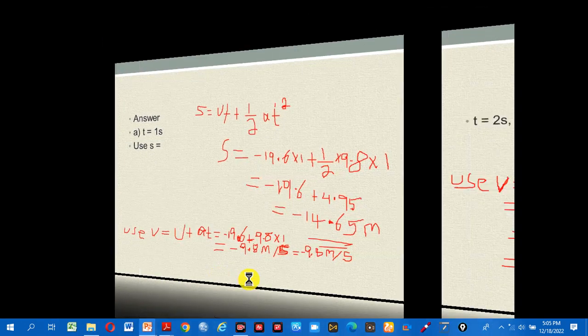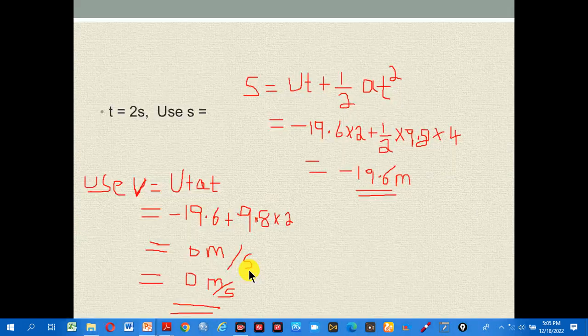And also let us come with calculation using t 2 seconds. Use this formula.